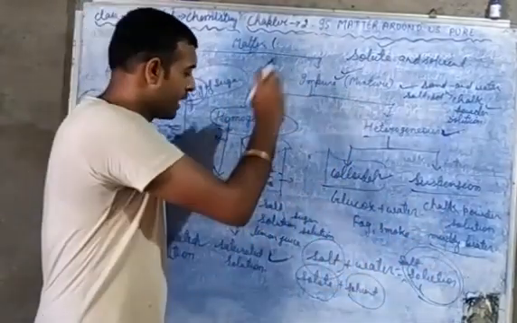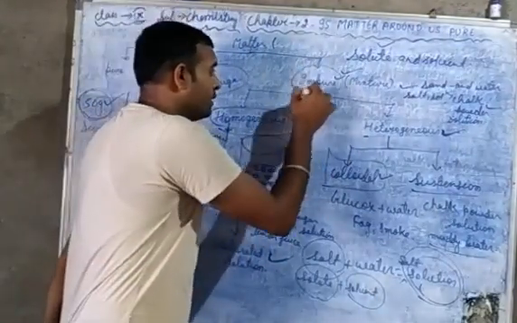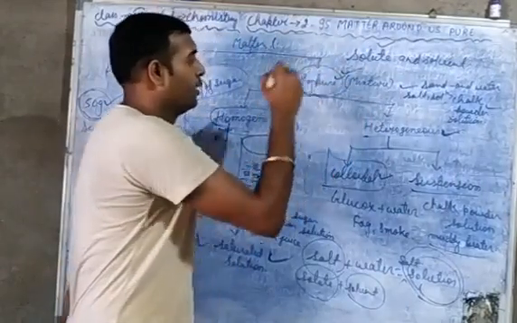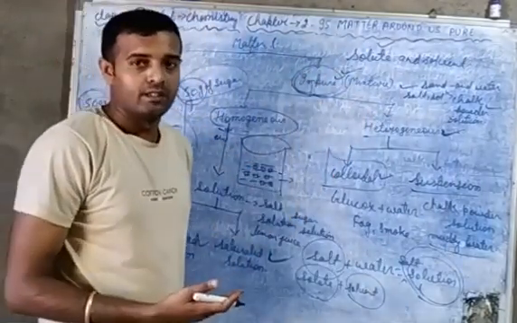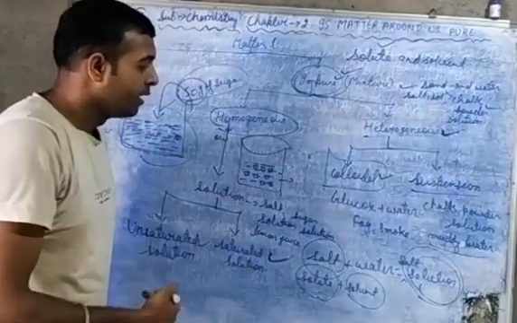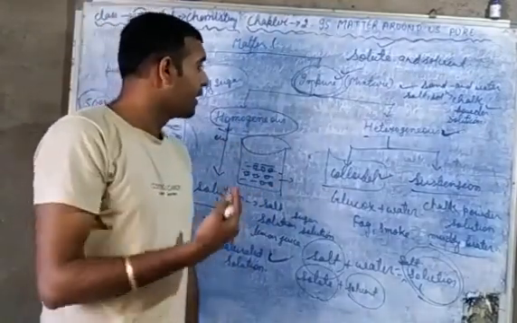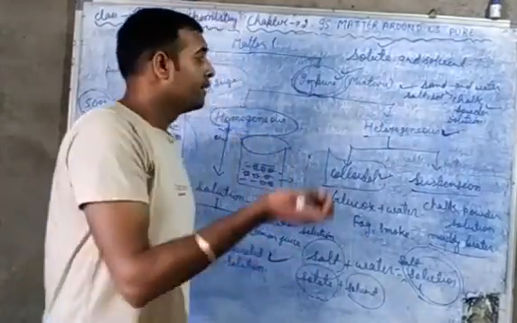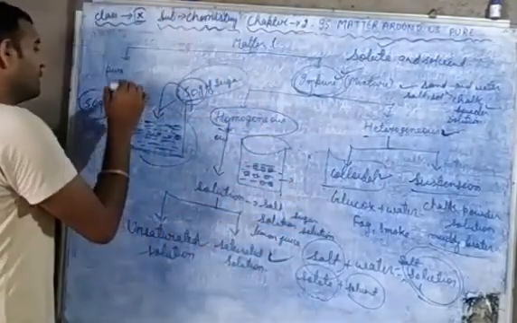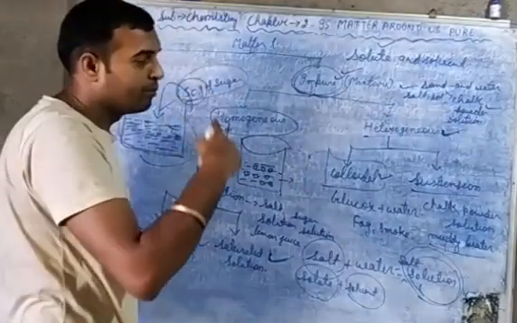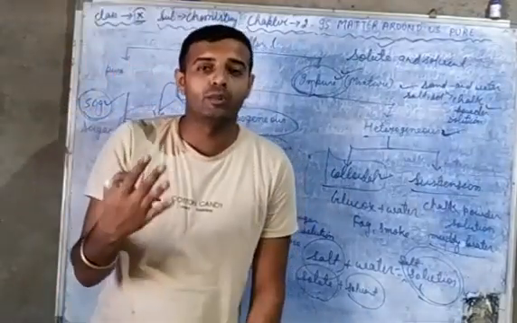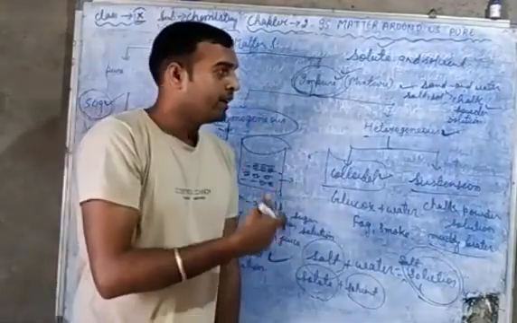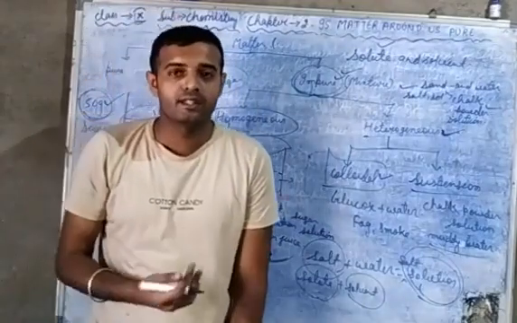Okay, so this is the classification of matter on the basis of chemical properties, on impure substances. We have discussed this, and now in our next video we will see the characteristics of element, and then we will see metal, non-metal, metalloids and noble gases, and then we will come to the compound, and further we will go in this way.